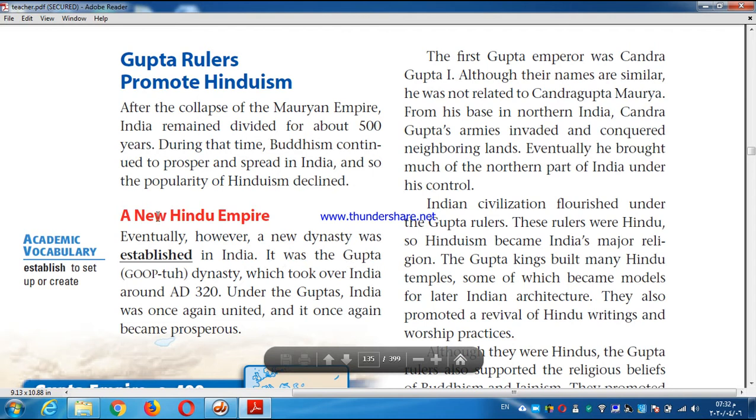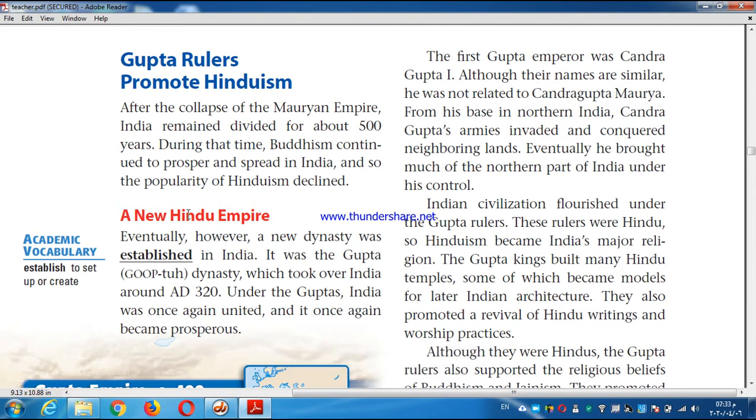Have a look here, and no Hindu empire. The Gupta rulers in India. In 375, Emperor Chandragupta II, not the first one, took the throne in India. So the Gupta society reached its highest point during his rule.